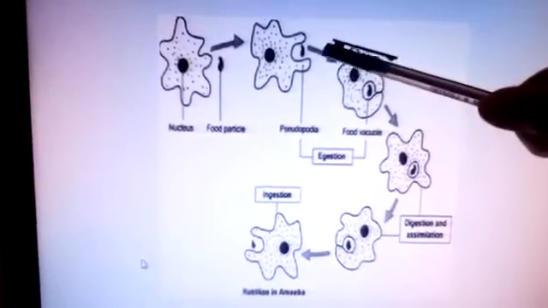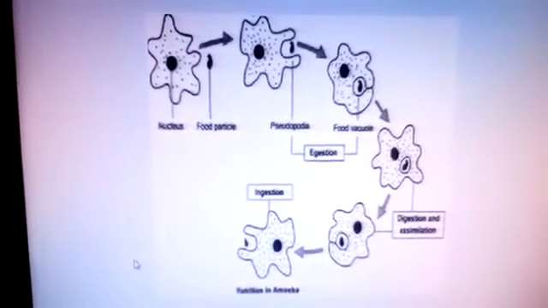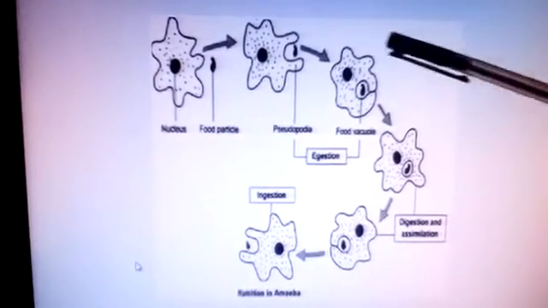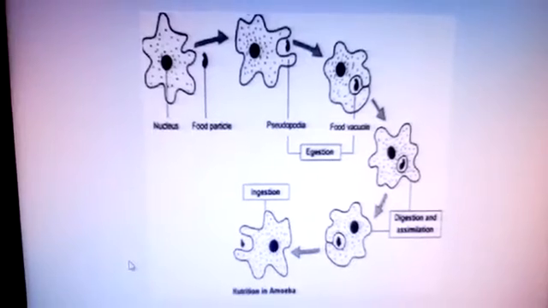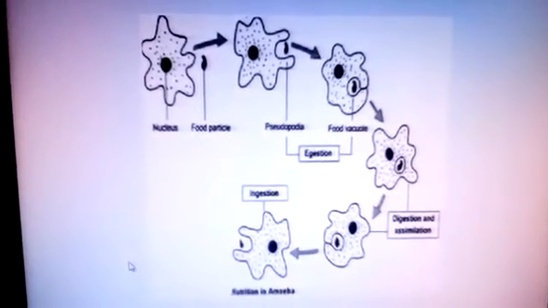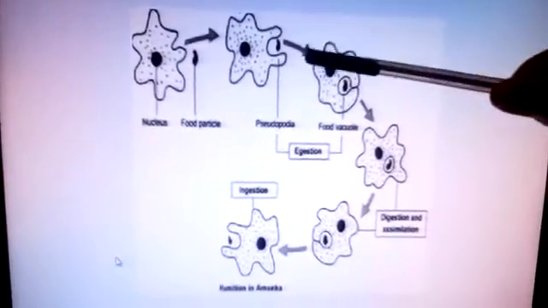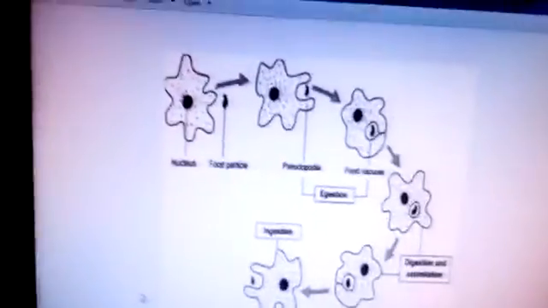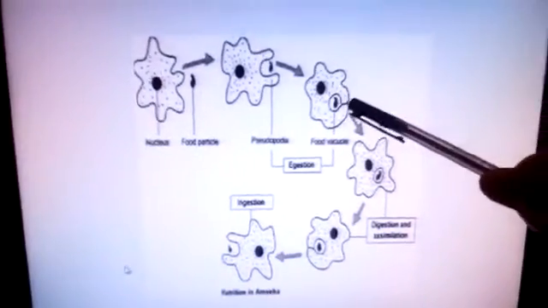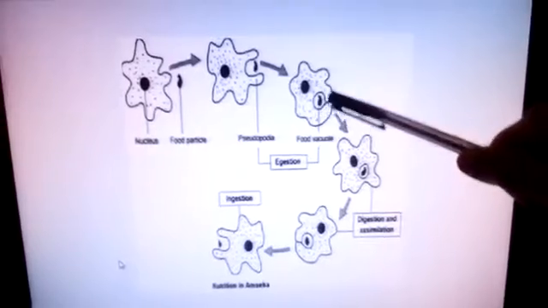It captures its food with the help of these pseudopodia. Amoeba feeds on some microscopic organisms. See, this is some microscopic organism. When it senses food, it pushes out pseudopodia around the food particle and engulfs it. The food becomes trapped, like the food becomes trapped in a food vacuole.